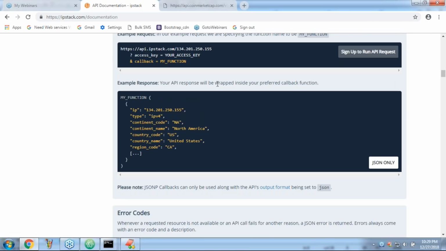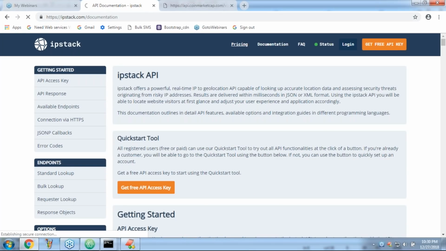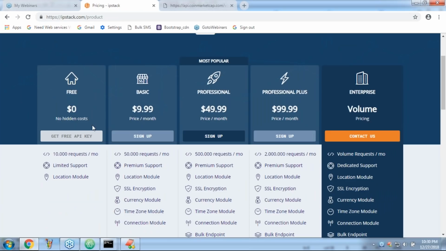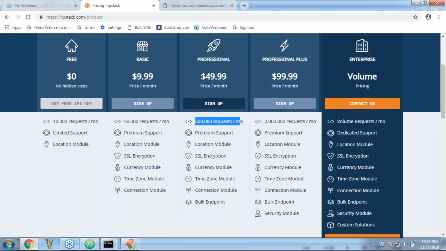Do you know, these people provide that service, and they are charging also. Just for the price per month, basic is 50,000 requests per month. For 5 lakh requests per month, you require to pay $50. For 20 lakh requests per month, $99. Even for their services, it is paid.